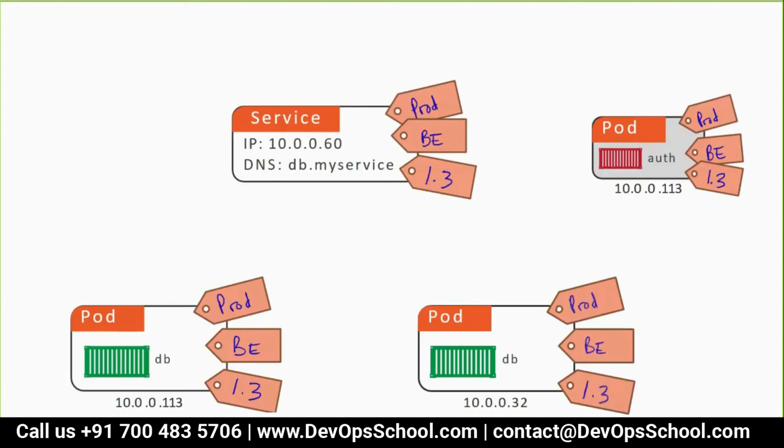This is a service here. Your service is labeled with prod BE 1.3. And you see there is one pod, there is a prod BE 1.3, pod BE 1.3, pod BE 1.3. So here you see the service is labeled with pod. Pod is labeled with service.